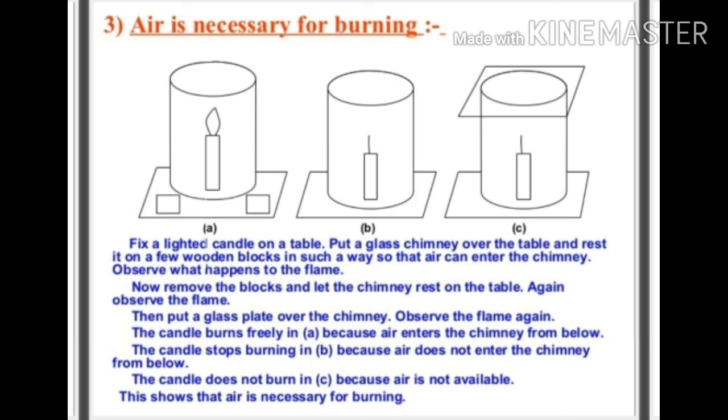Because in setup A, air is entering into the chimney, so the candle continues to burn and produce the flame. But in setups B and C, air is not entering into the chimney, so the candle extinguishes. This proves air is necessary for combustion to take place, or for burning to take place.